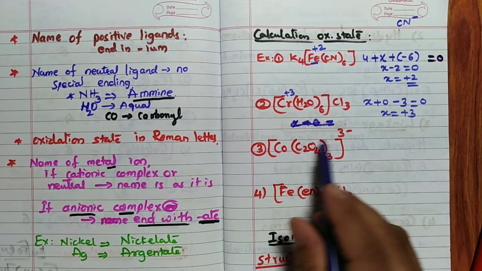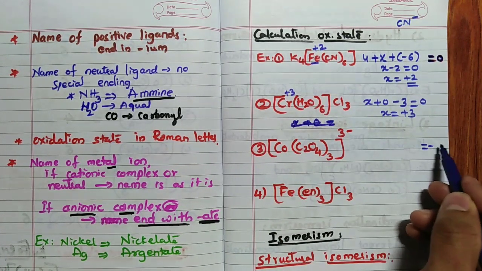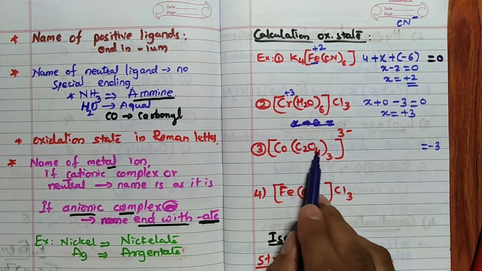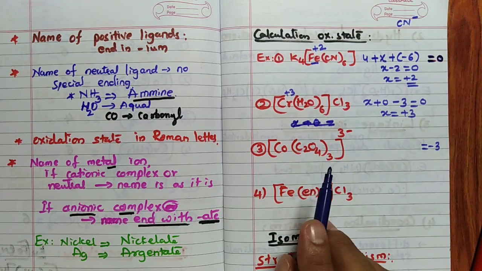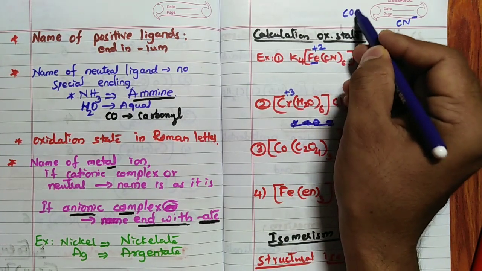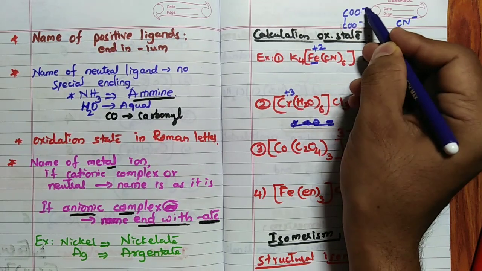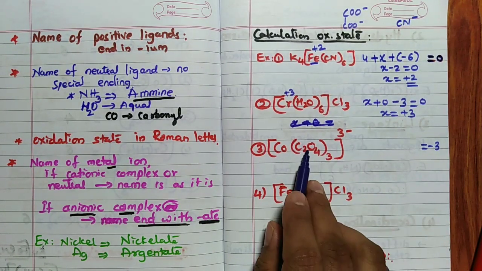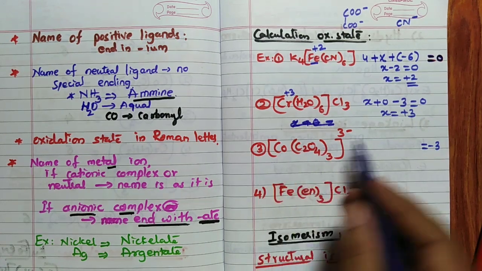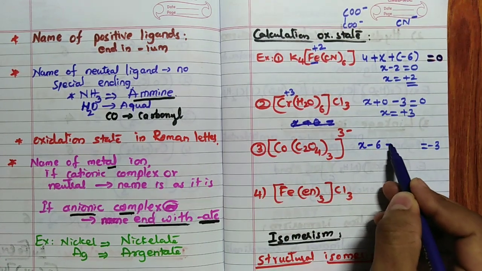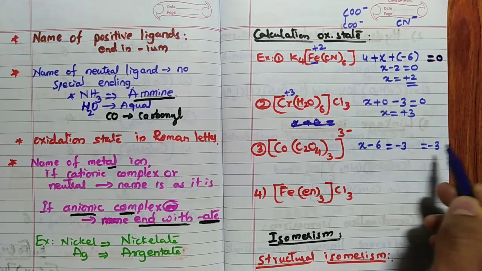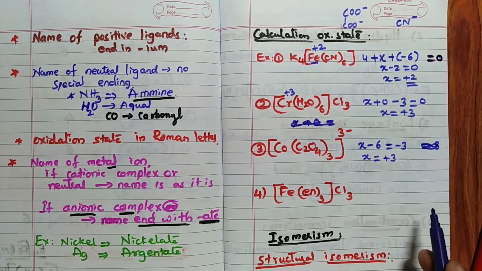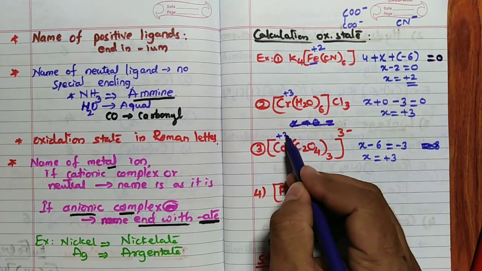Then here you can see the total charge is -3, correct? -3 I will write first. Then you can see C2O4 2 minus. C2O4 has a 2 minus charge because C2O4 is written like this: COO minus, a bidentate ligand. So hence C2O4 2 minus. So 2 minus, 3 of them, so 6 minus. Co is X. X minus 6 is equal to -3. Then X is equal to +3. Correct? So +3 oxidation state for cobalt.